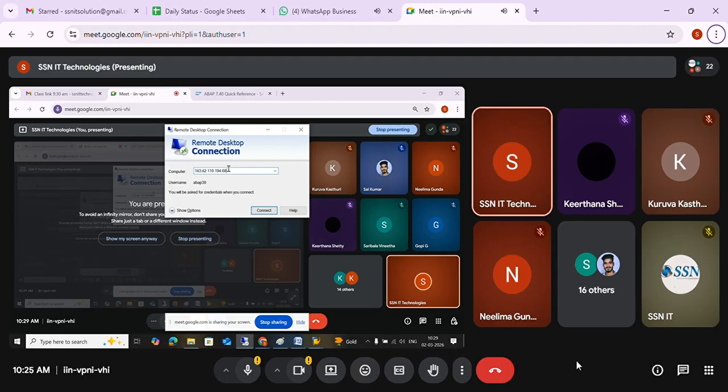It's okay, because that server is too slow and it is not connecting. 183.82.9.231. Colon 360.